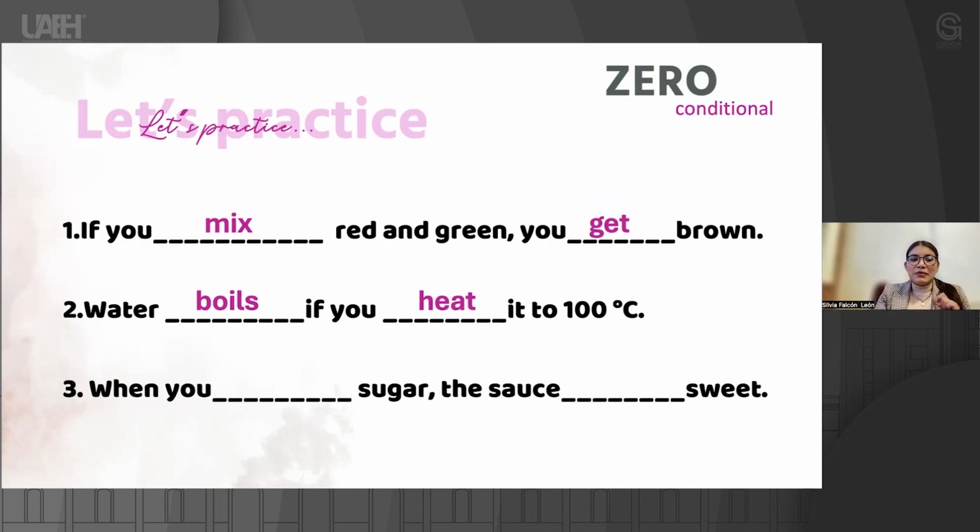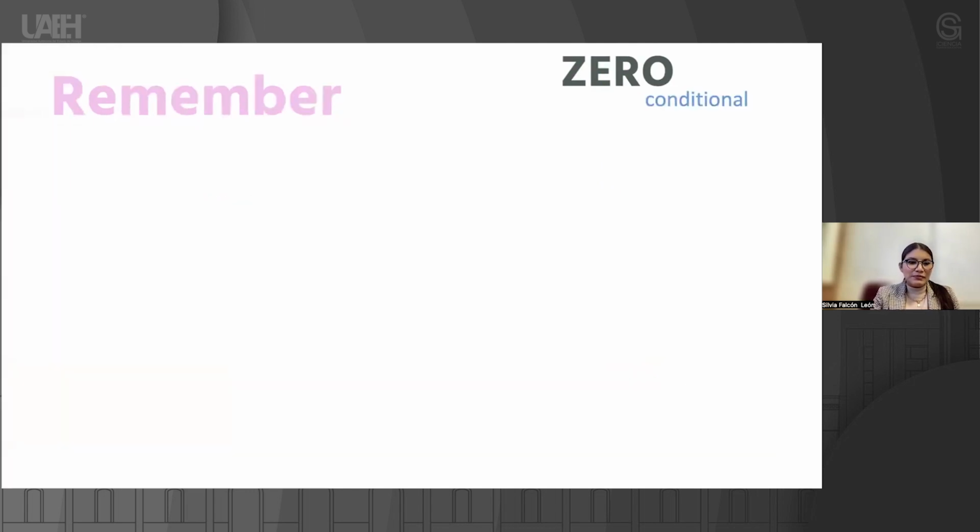And the last one, number 3. When you add sugar, the sauce tastes sweet, okay? That is the result. In the 3 examples, we are using simple present to complete the sentences, because remember, the grammar structure that we are using is zero conditional.